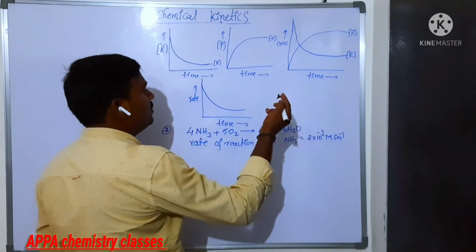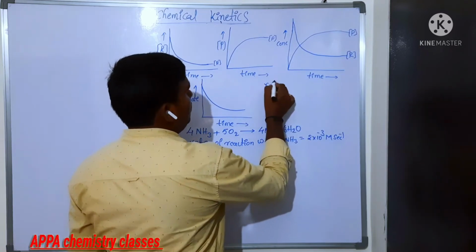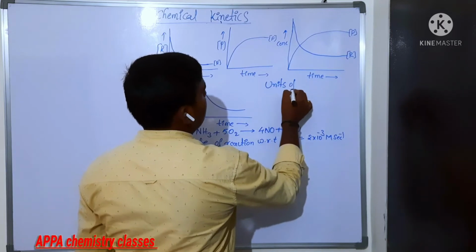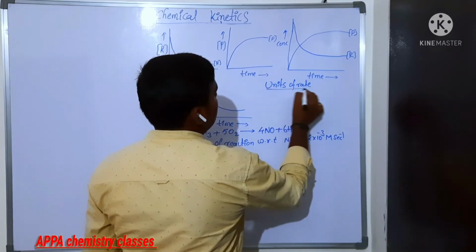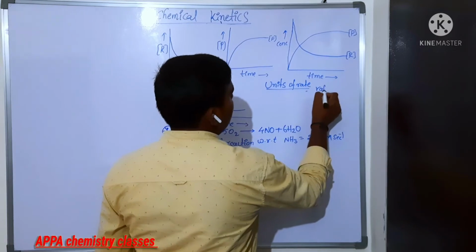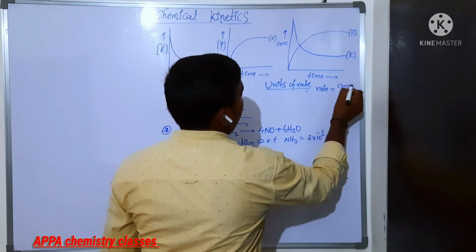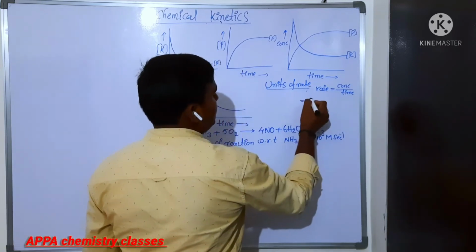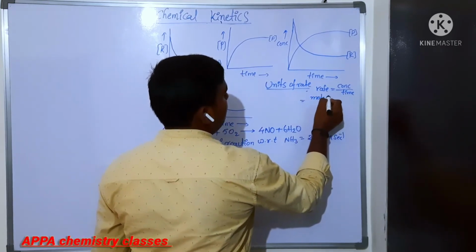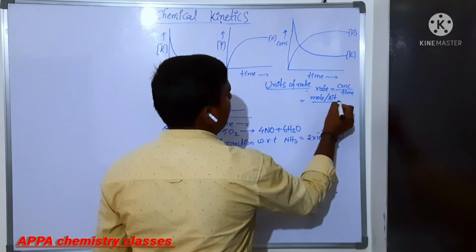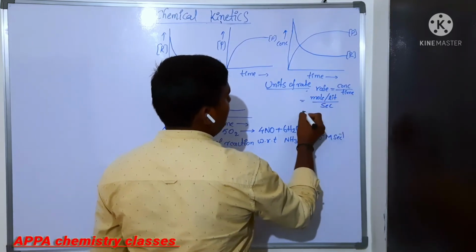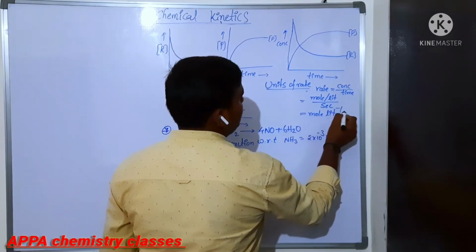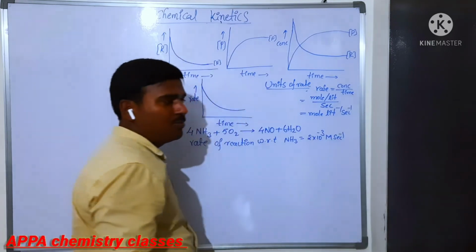One more thing I forgot to tell you: units of rate, very important. In this case, what is the rate? Rate is nothing but concentration by time. So what are the concentration units? Mole per liter. And the time unit is second. Then it becomes mole per liter per second.